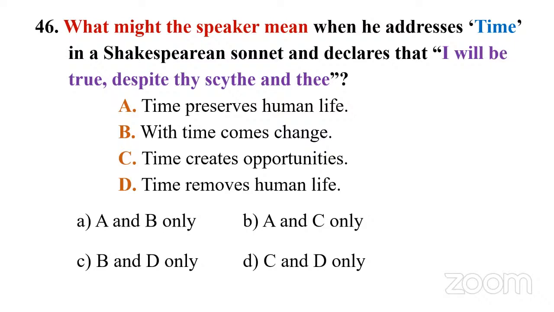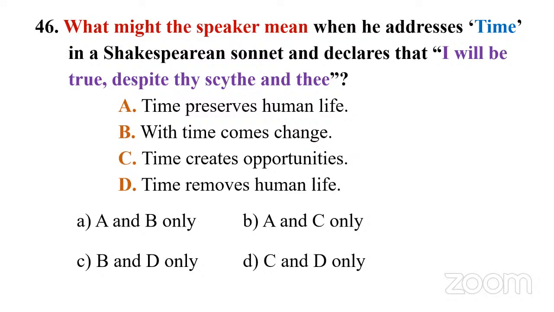So before you choose the answer, spend some time on the question. Number one, time is personified here. That's very clear, right? And I would say you need not have read this particular Shakespearean sonnet. There's no need. There is a clue in the question itself. "I will be true." Okay, fine. The next word is a key: "despite thy scythe and thee." Despite is a negative word. So despite thy scythe and thee, I will be true. There's a kind of negative element in the context.